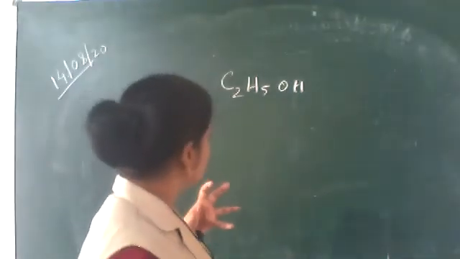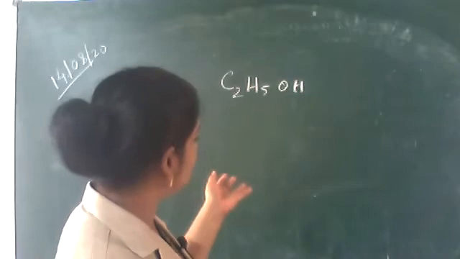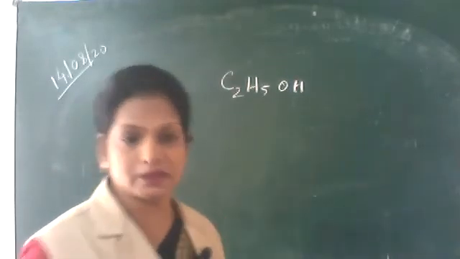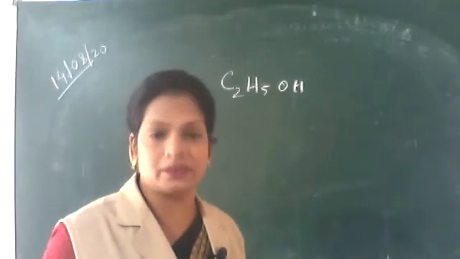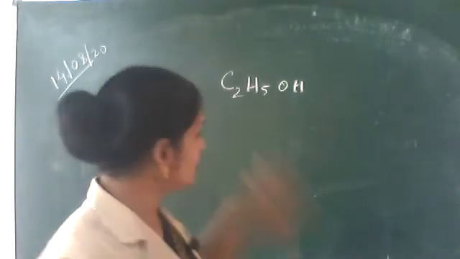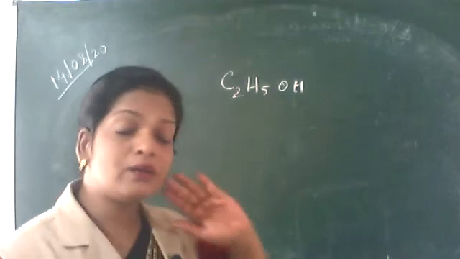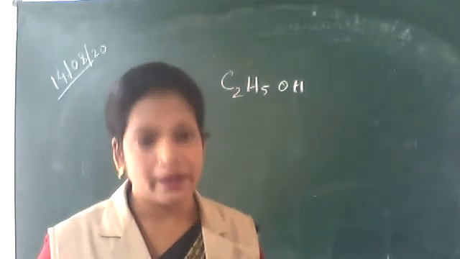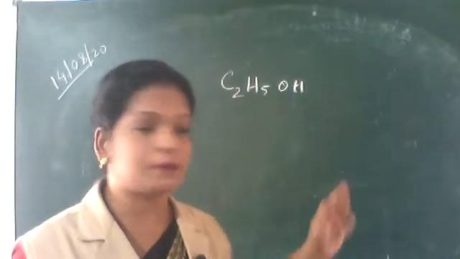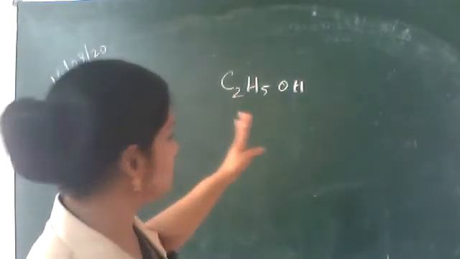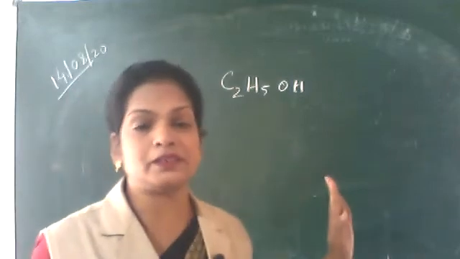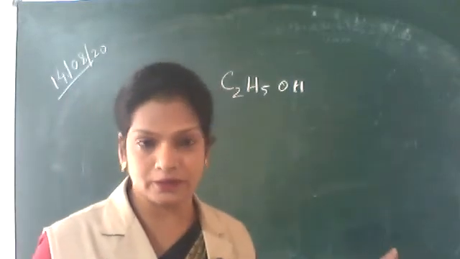So here, what is the percentage of carbon in this? What is the percentage of hydrogen in this? What is the percentage of oxygen in this? That is what is meant by percentage composition. In a compound, if you add all the percentages, the percentage of carbon, percentage of hydrogen, percentage of oxygen, it should be equal to 100, of course.